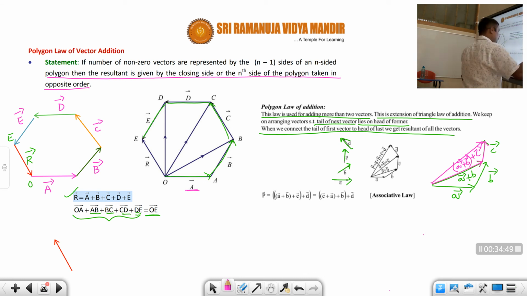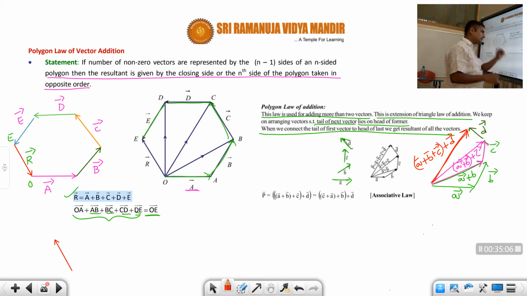And now, if we connect another D bar, then the resultant would be like this: A bar plus B bar plus C bar plus D bar. Okay, students. So therefore this will be the resultant. This is called the polygon law. This is also very, very important when a number of forces are there. But actually better than this method, there is one more method called the resolution method, when a number of forces or vectors are to be added.